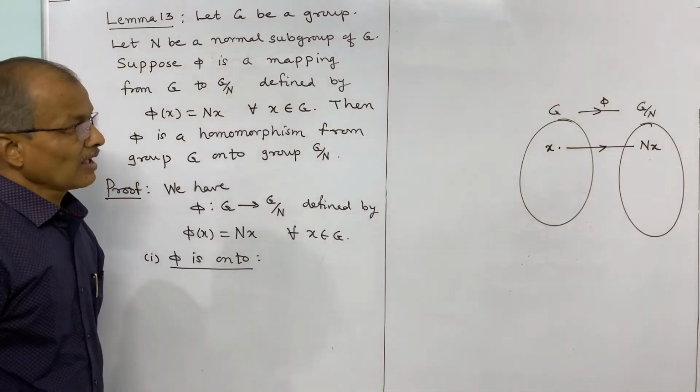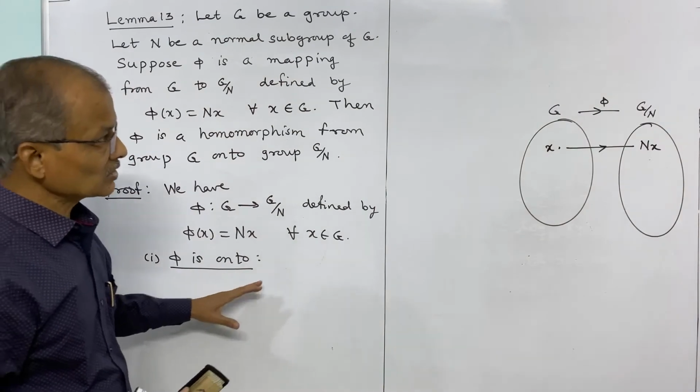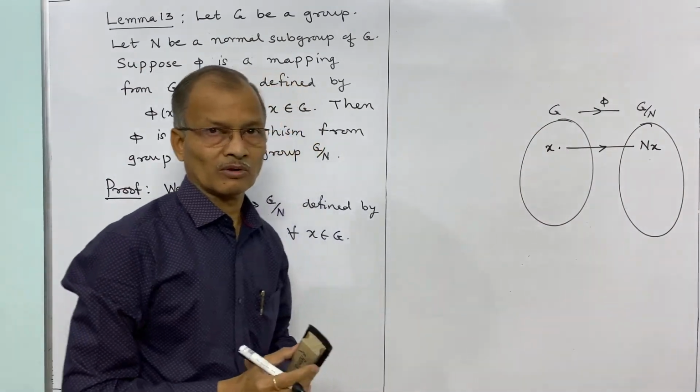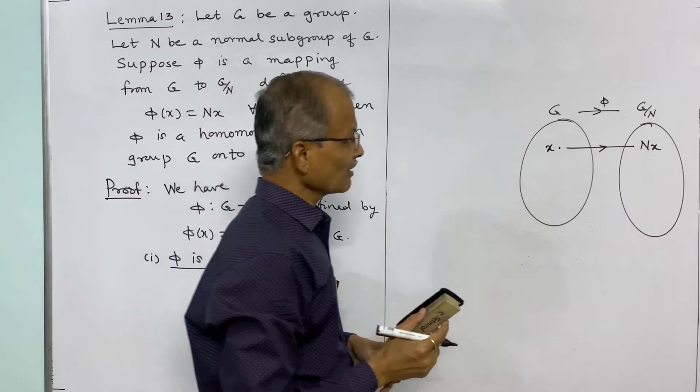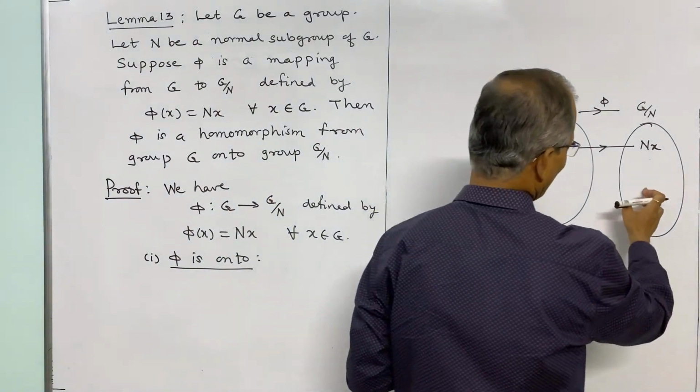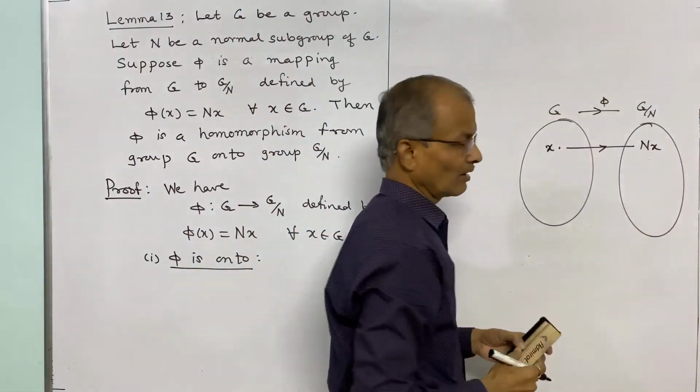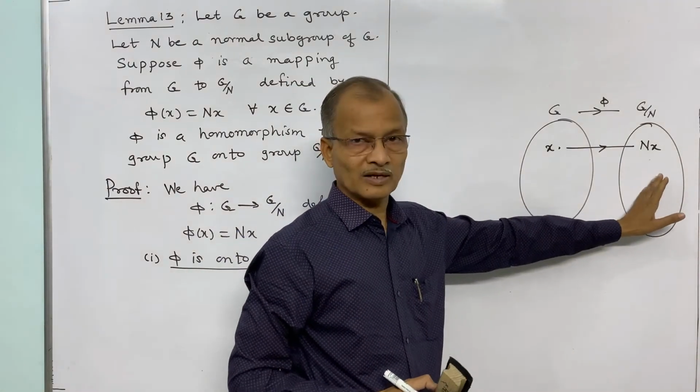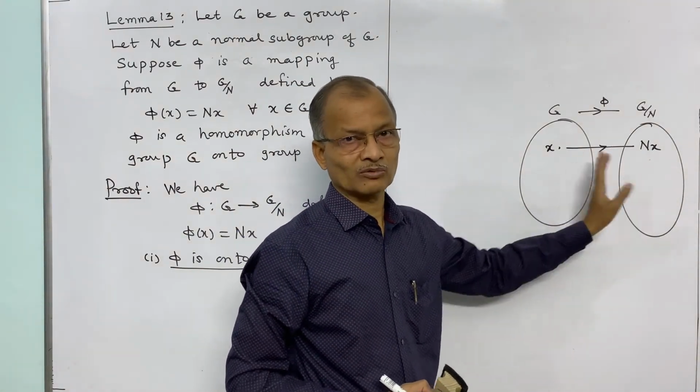So that is given. And first, this mapping is onto, that we have to prove. Now we shall consider an element here in this set G by N, and then this element has a pre-image, that we have to show.